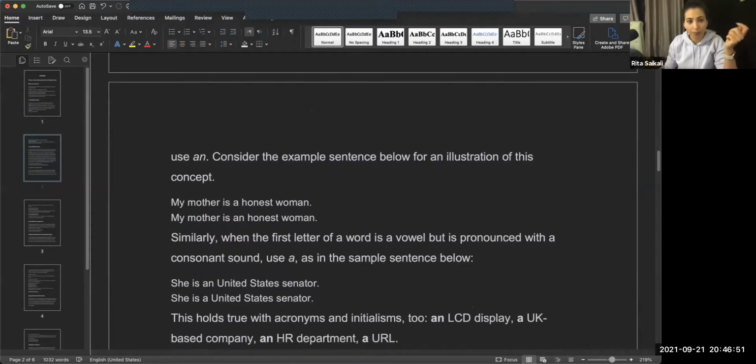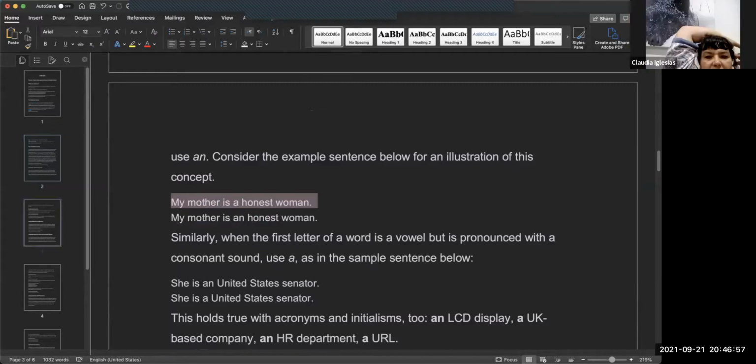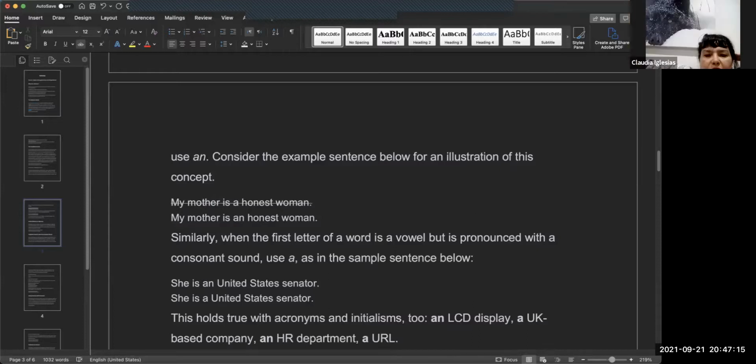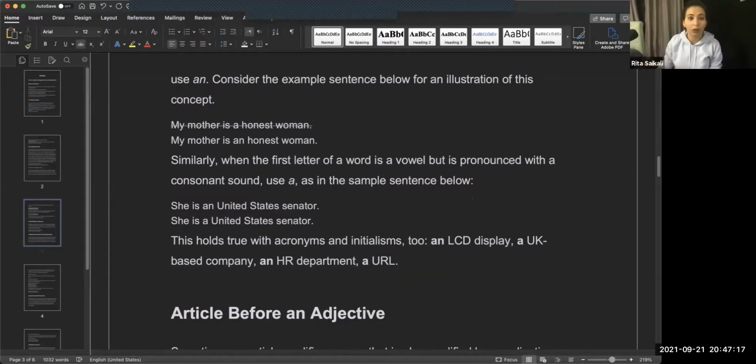For example, my mother is a honest woman is incorrect. Even though it begins with H, this is kind of like what we were talking about earlier with U, okay? So even though it begins with H, the first sound that we make is O. So we say, my mother is an honest person. Okay, similarly means almost the same.